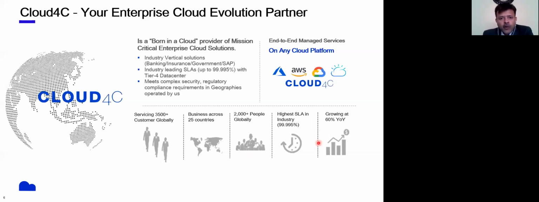Right. So Cloud4C is born in the cloud. We started with cloud services only, on the private cloud, our Control S data center, and the Azure, AWS and GCP services. We are serving around 3,500 customers worldwide across 25 countries. Our employee strength is around 2,000 people globally, and we can provide the highest SLA, which is 99.995%. And we are growing around 60% year on year.